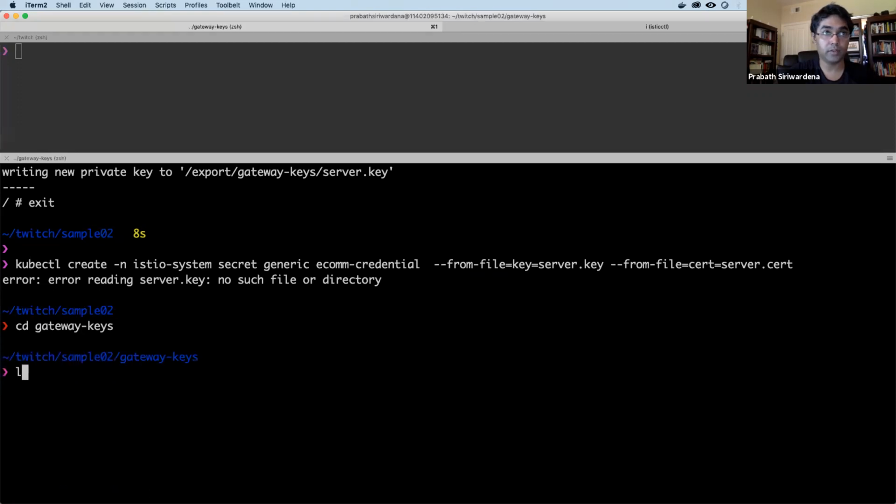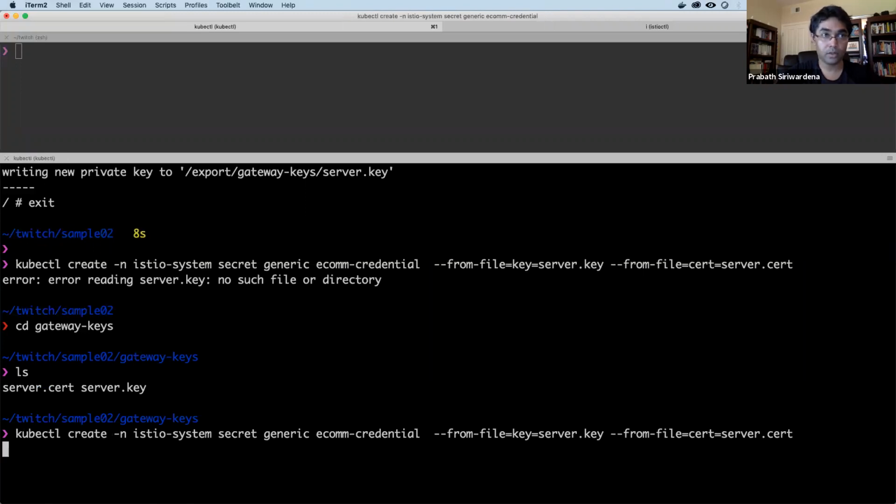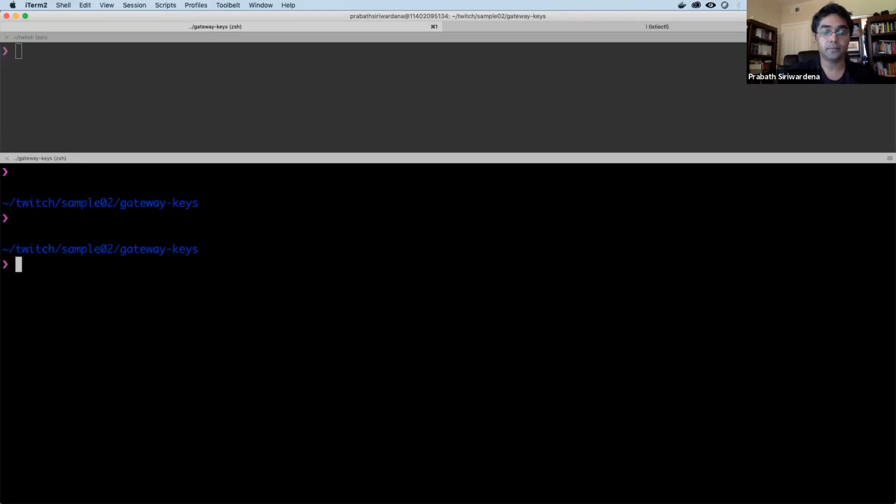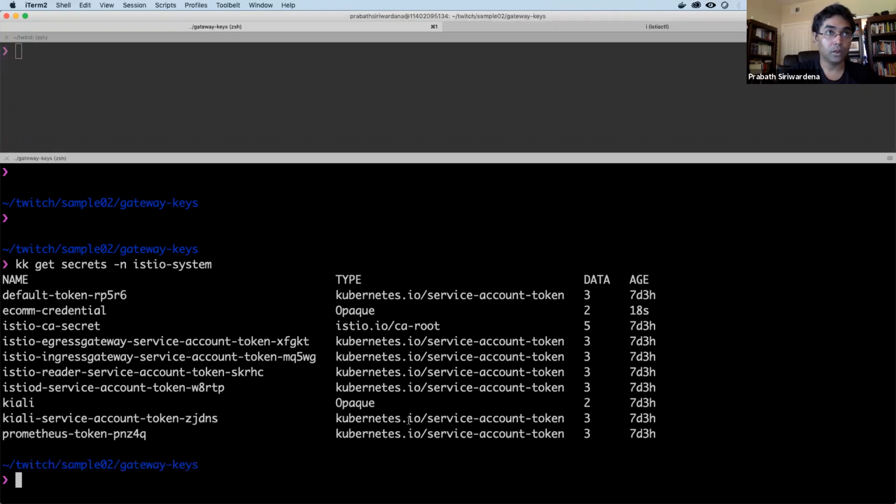Run it from the gateway keys directory. So here you can see the keys. Okay, so now you can see we created a secret called ecom credentials, and let me list out the secrets. Okay, this is the Kubernetes secret we created, and we created that in the Istio system namespace because we are going to use it with our Istio Ingress Gateway, which is running in the Istio system namespace itself. Okay. So done.